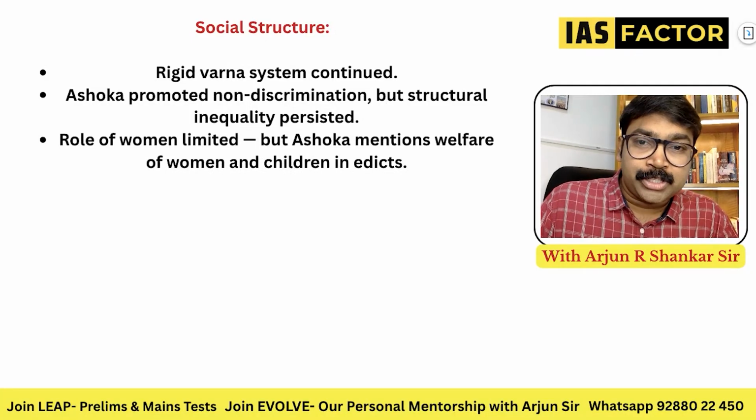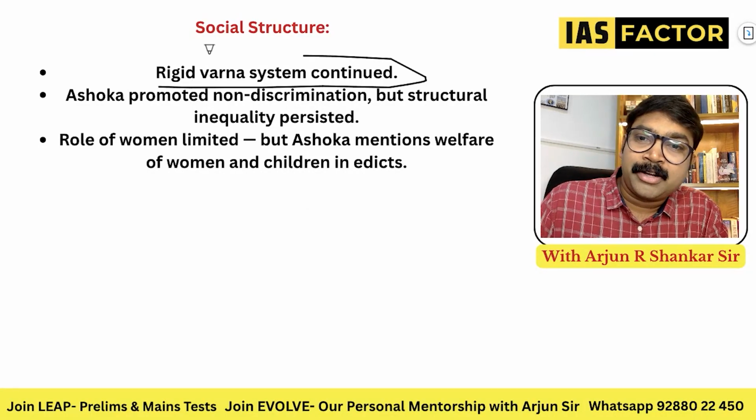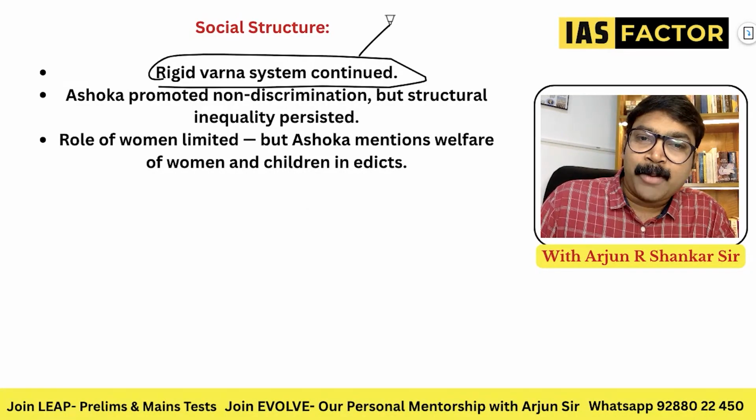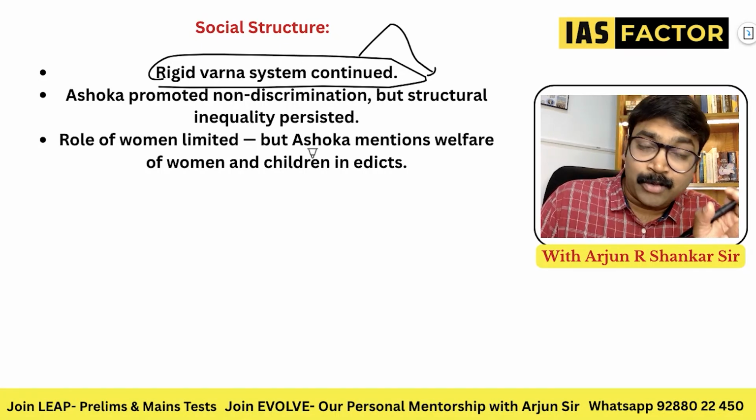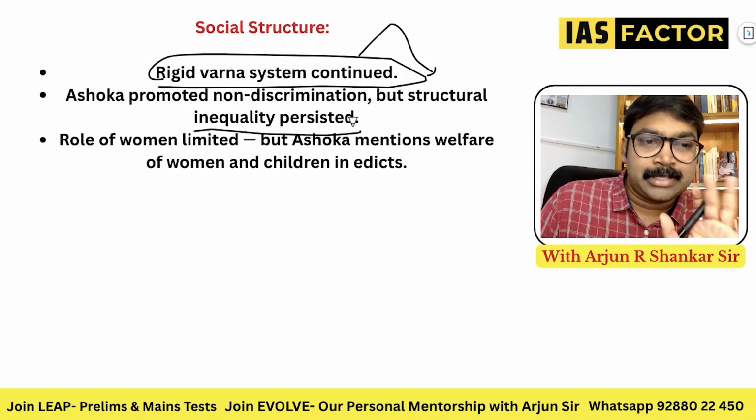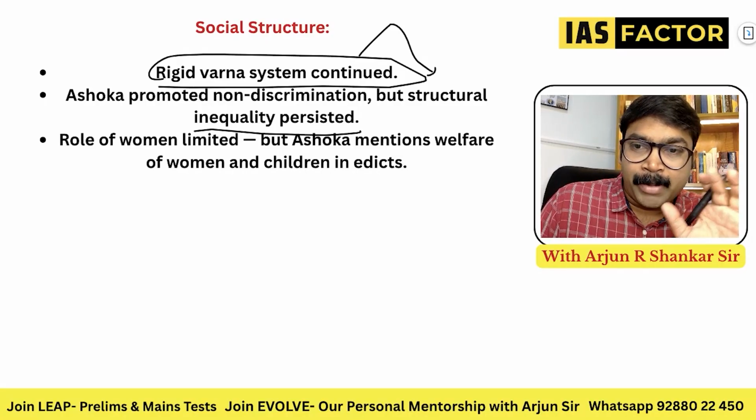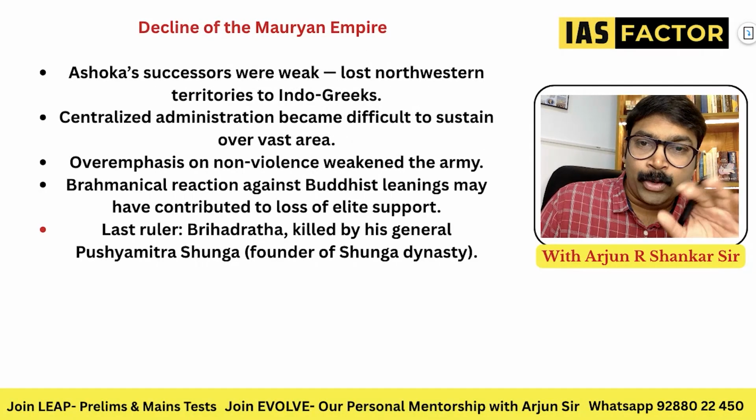And look at the social structure and the stratigraphy. So you'll understand the rigid Varna system continued. Even though you talk about egalitarianism, Vaishya, Shudra, Brahman, the caste system was very rigid. Ashoka promoted non-discrimination, but structural inequality existed. Always remember that point. And the role of women, again, limited, but Ashoka mentions welfare of women and children in edicts, but definitely the role is limited.